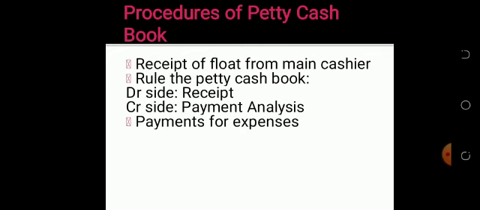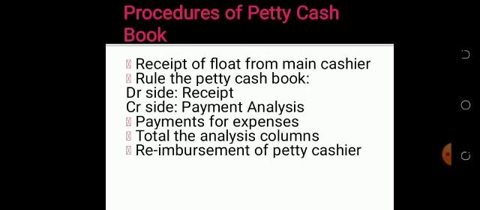The next thing is to make payments out of the float. The petty cashier makes payments for expenses, then at the end of the period, you total the columns. After you total the columns, you know the amount you have spent, so the petty cashier goes for reimbursement. He goes to the main cashier to be paid back what he has spent. So that is how your petty cash book looks.